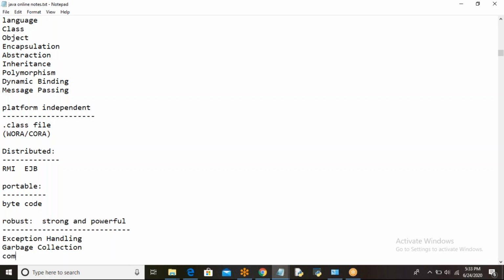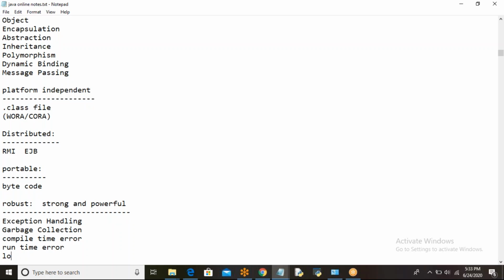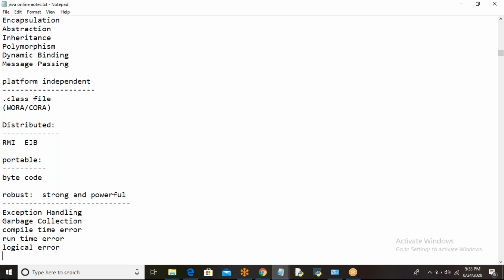So what are those? Compile time errors, runtime errors, and logical errors. Compile time errors means what? When anything happens at the time of compilation, that is known as a compile time error. Understood? Compile time errors are detected by the Java compiler.